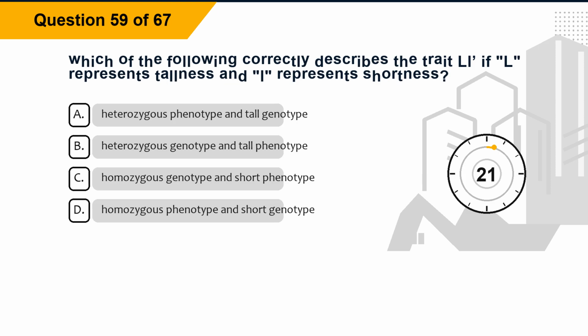Question 59. Which of the following correctly describes the trait LL, if L represents tallness and l represents shortness? Option A, heterozygous phenotype and tall genotype. Option B, heterozygous genotype and tall phenotype.